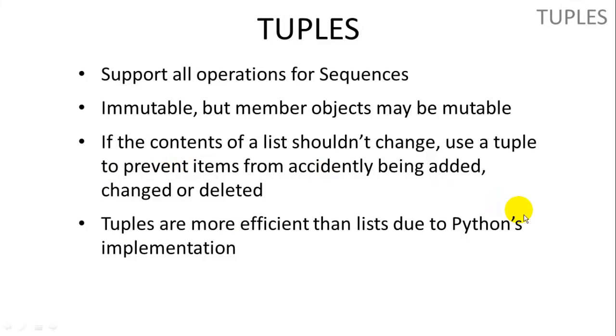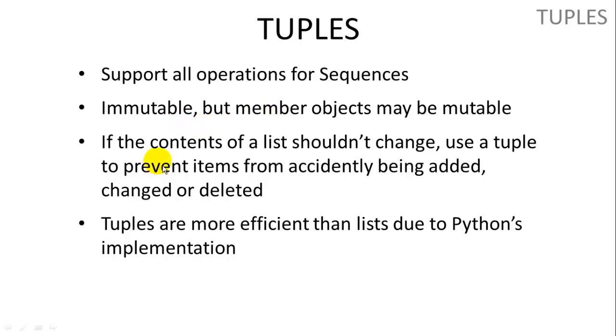Now let's talk about tuples. So tuples support all of the operations for sequences, but tuples are immutable. So member objects inside a tuple may be mutable. For example, you may have a list inside of a tuple, could be one of the items in your tuple. That list is still mutable. You can still change and add and delete items from the list, but you cannot delete the list itself from your tuple. So it's a little confusing.